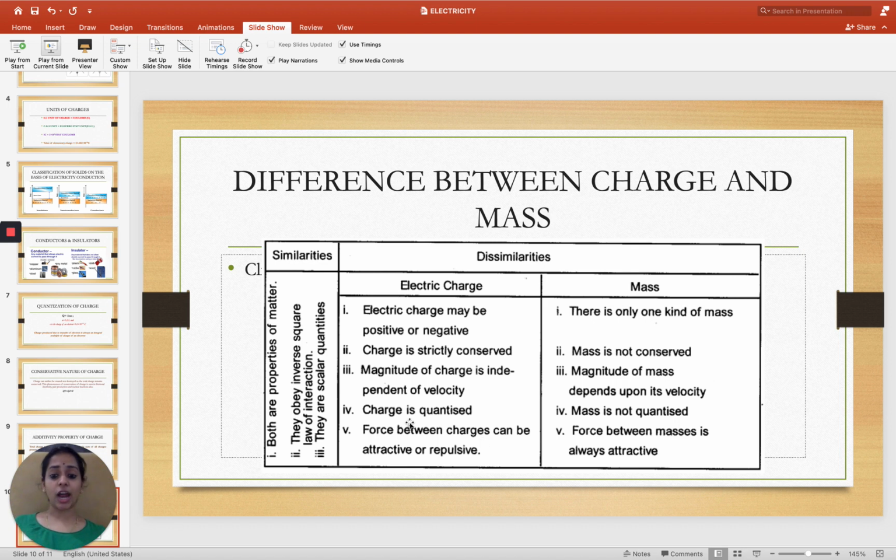The fourth point is that charge is quantized in nature, but mass is not quantized. The last point is that force between charges can be attractive or repulsive because charges are positive and negative. Like charges repel each other. Different charges attract each other. Positive and negative charges have attractive forces, whereas between two positives or two negatives there will be a repulsive force. But force between masses is always attractive in nature. You will see this when studying the gravitation unit.